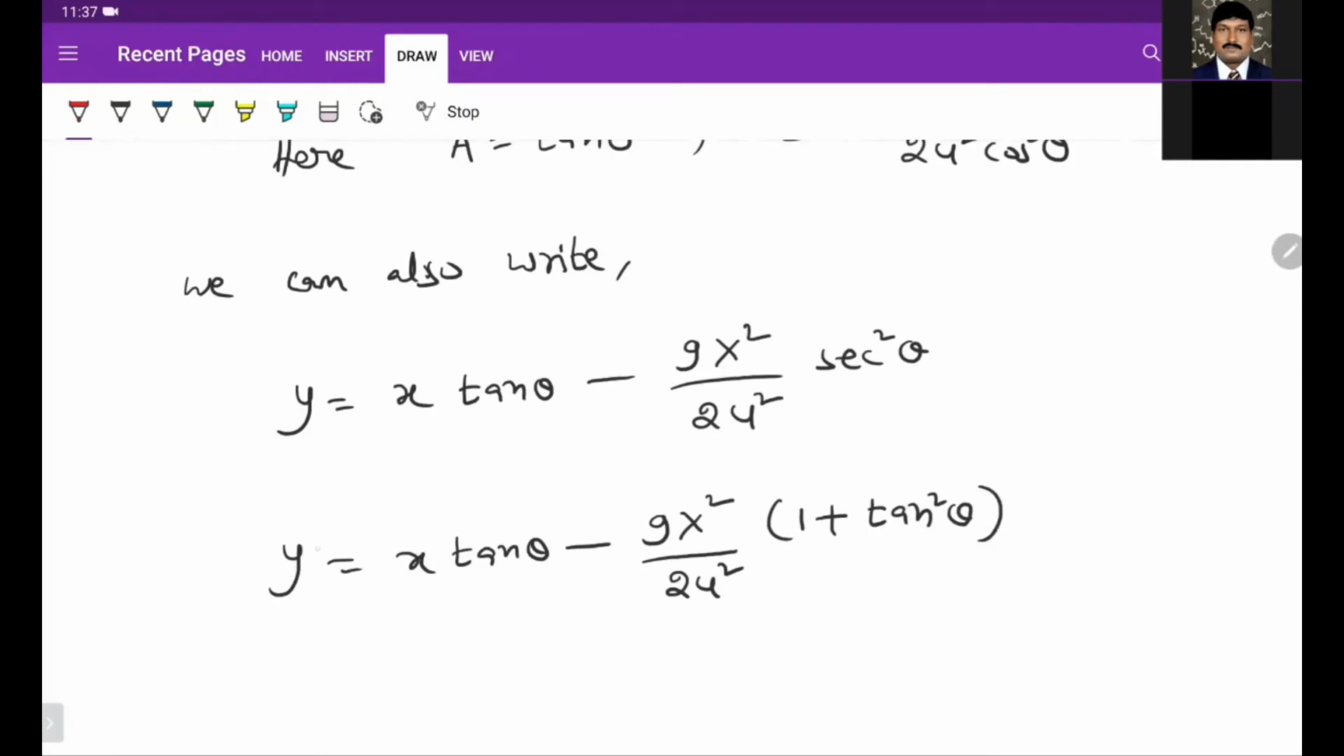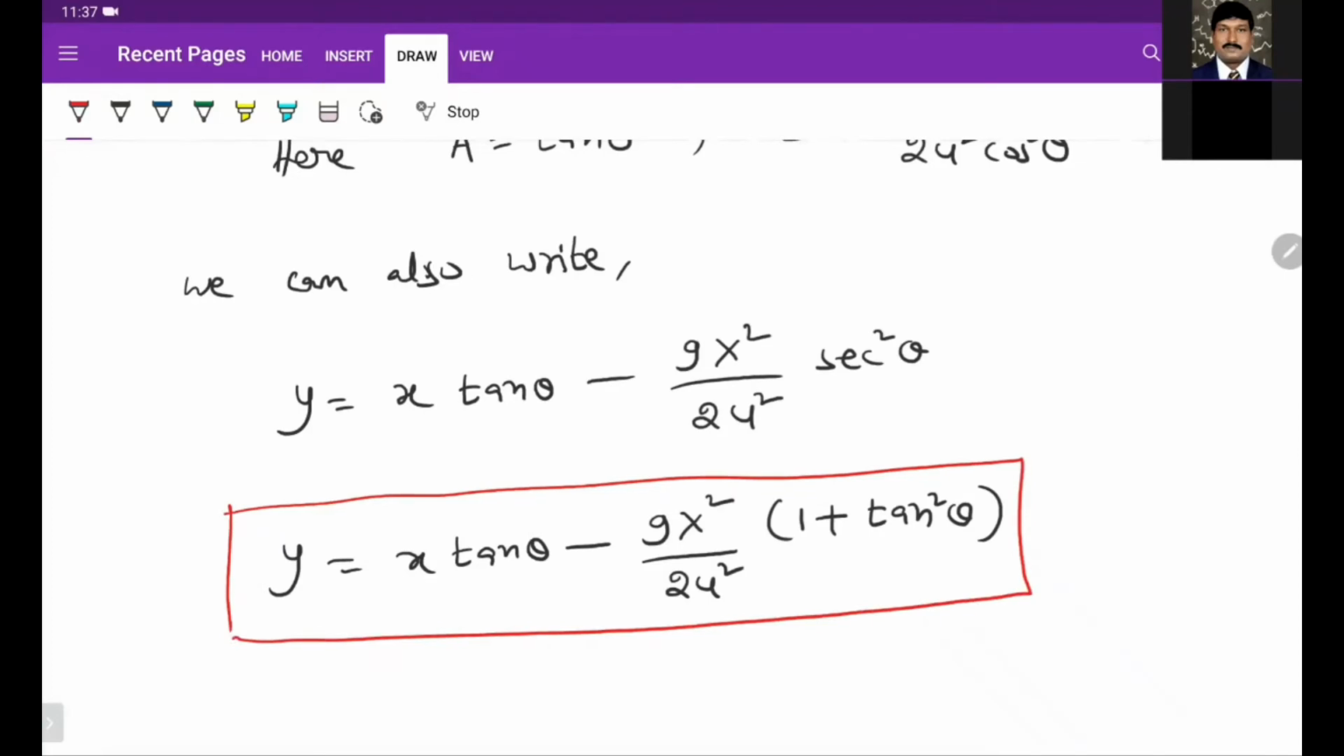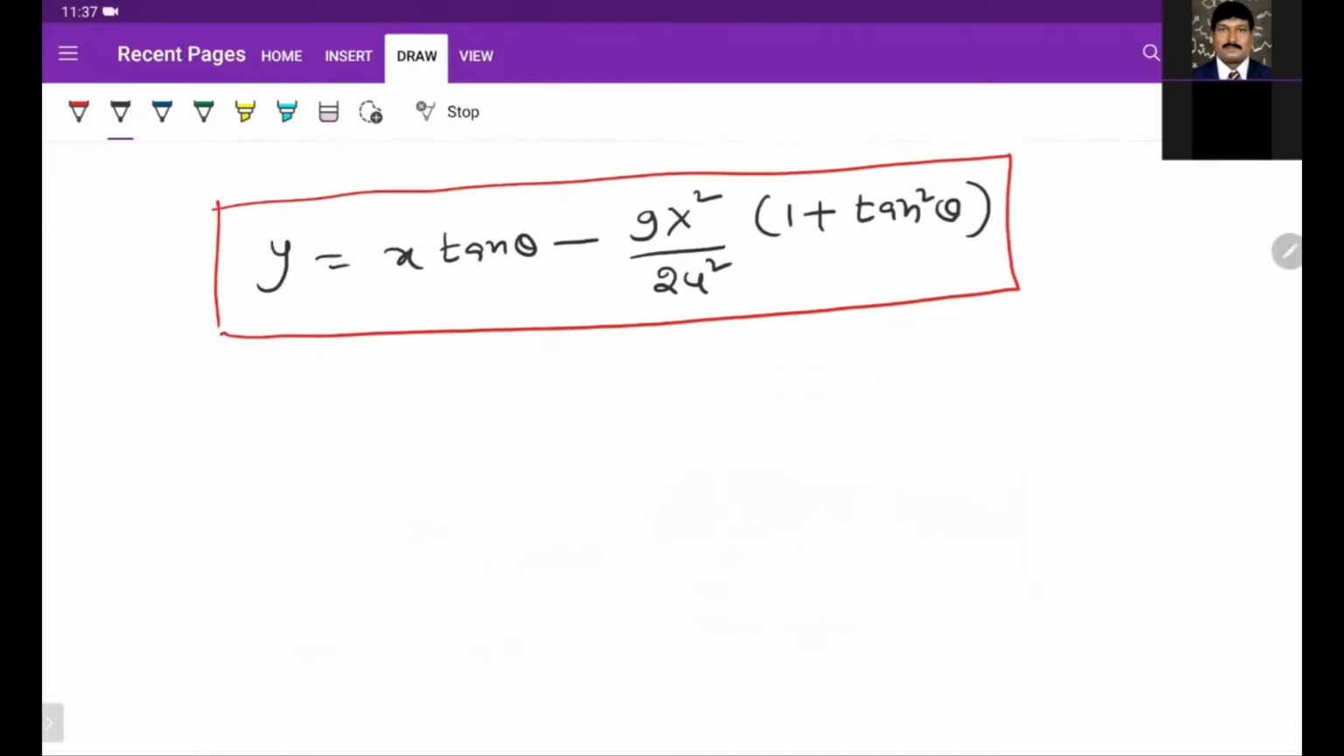See, we can also express above equation in terms of tan theta. That means particle will follow parabolic path. So we got equation of trajectory. This is also called as equation of trajectory. Finally we got equation of trajectory. It has two different forms.